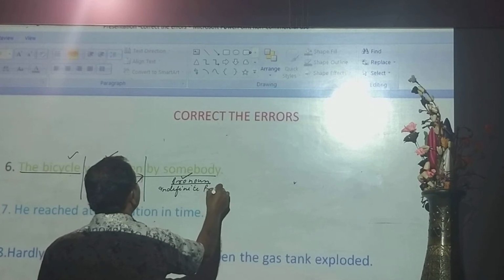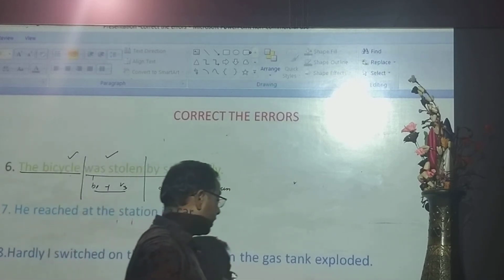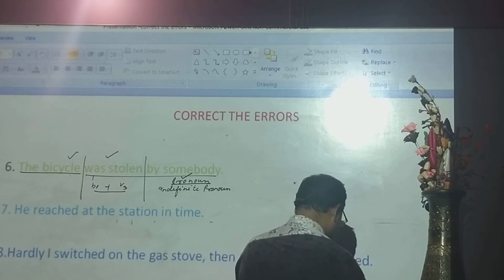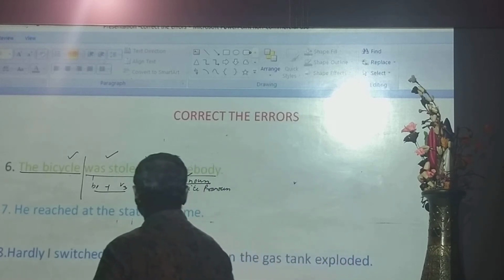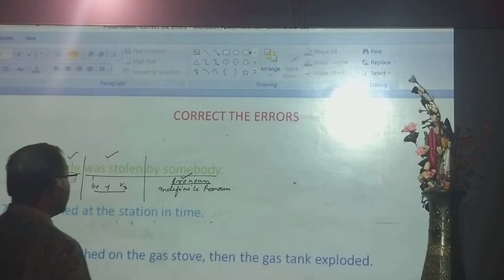When the indefinite pronoun comes as agent, by plus agent, generally indefinite pronouns are not used as agent, by plus agent.